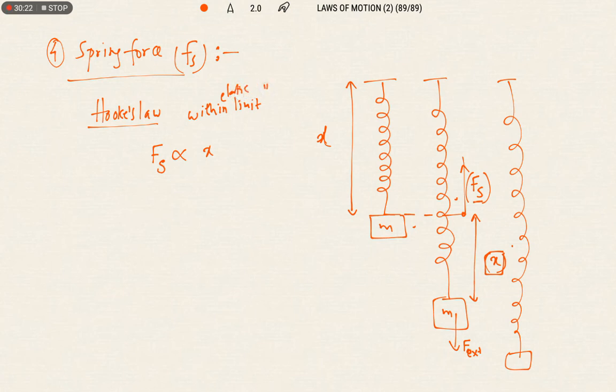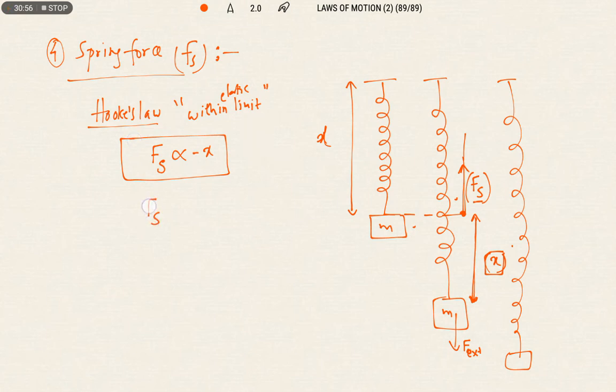Within the elastic limit, it is not applicable beyond the elastic limit. So within the elastic limit of an object or spring, the restoring force, which tries to regain the original shape and size of the spring, is nothing but the spring force. It is directly proportional to elongation but in the opposite direction. What does it mean? Spring force is in the upward direction and elongation is in the downward direction. That's why spring force is directly proportional to elongation but in the opposite direction.